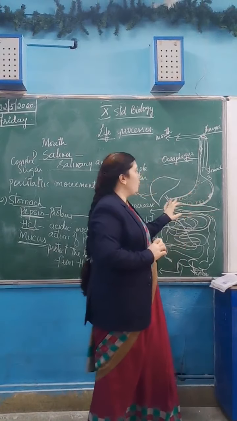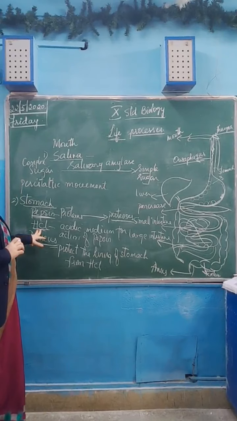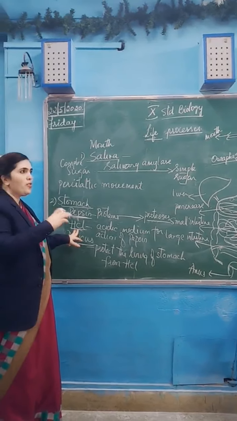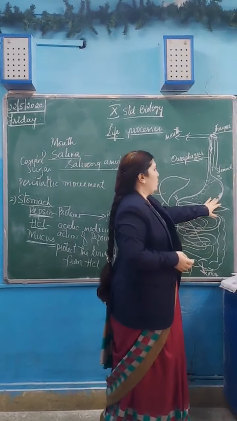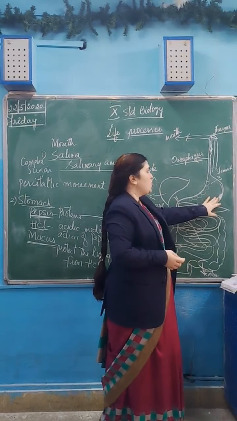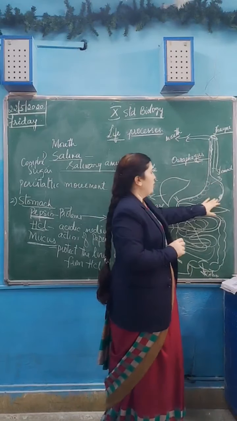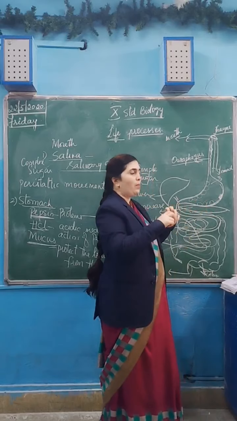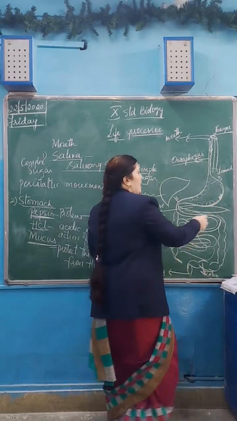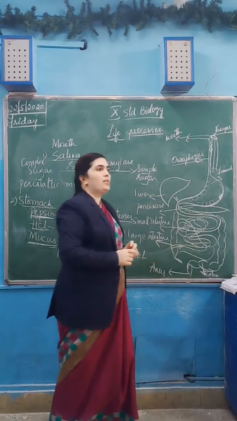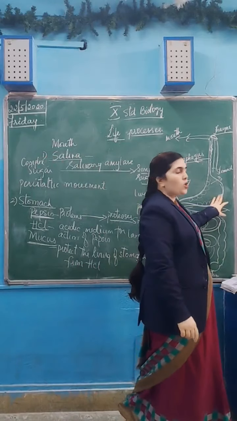So timely food you have to take so that HCl doesn't act more on the lining of the stomach. Because of acidity, it may lead to severe cases in the digestive organs. If the lining of the stomach is injured, ruptured, and blood is coming out of that lining because of severe acidity, that leads to ulcer. Ulcer is very dangerous. If ulcer is not healed properly, it may lead to cancer also. So that should not be ignored.